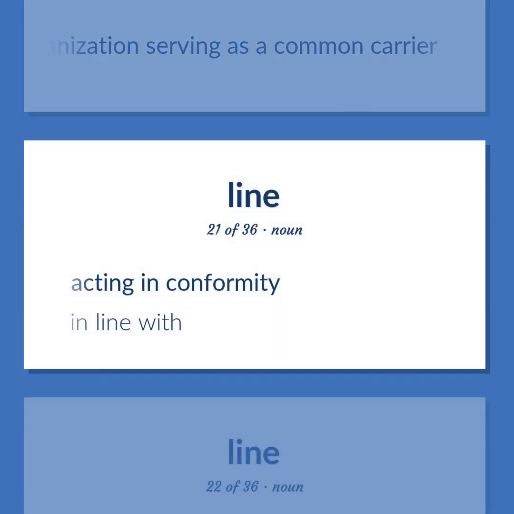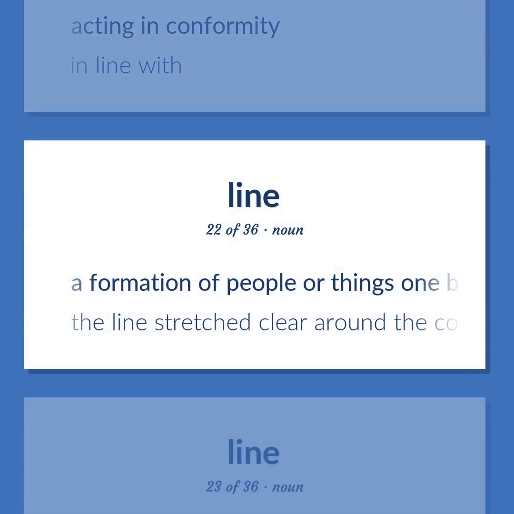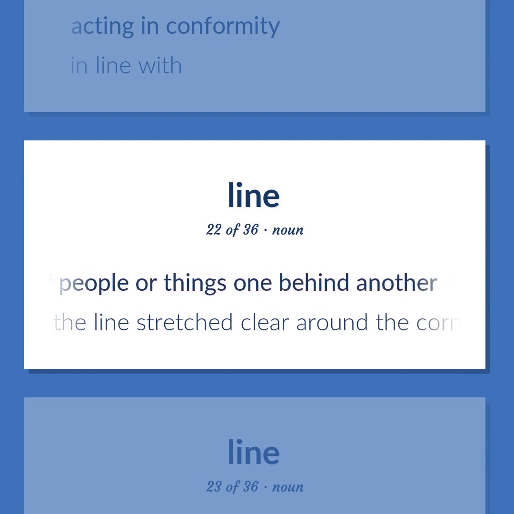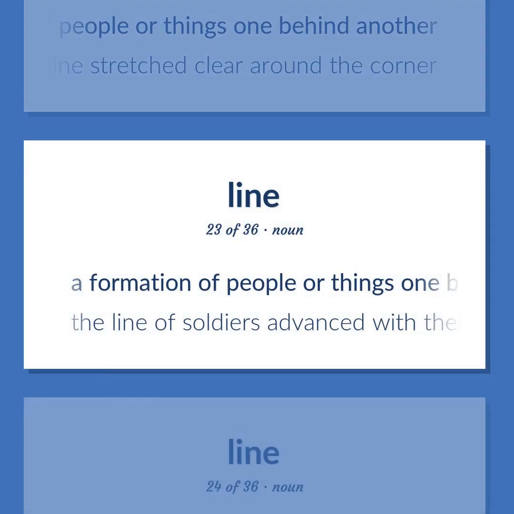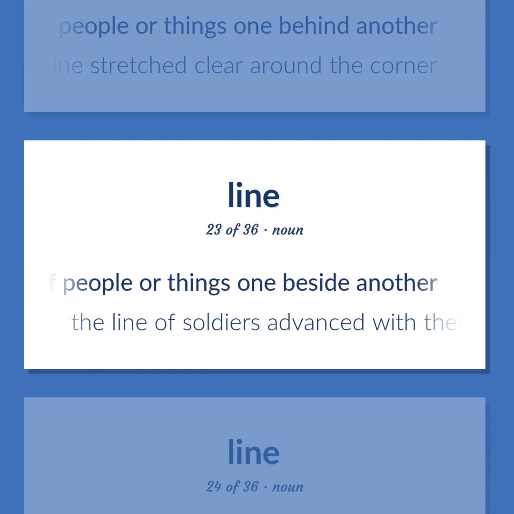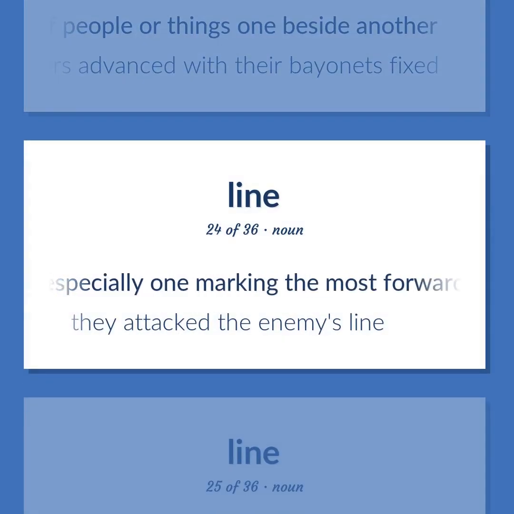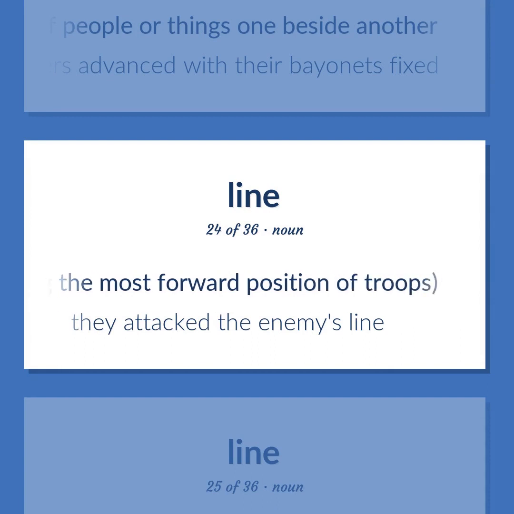Acting in conformity. In line with. A formation of people or things one behind another. The line stretched clear around the corner. A formation of people or things one beside another. The line of soldiers advanced with their bayonets fixed. A fortified position, especially one marking the most forward position of troops. They attacked the enemy's line.